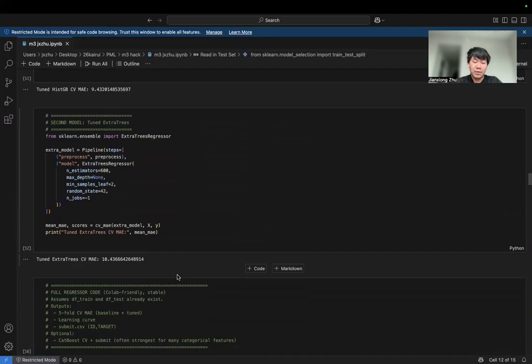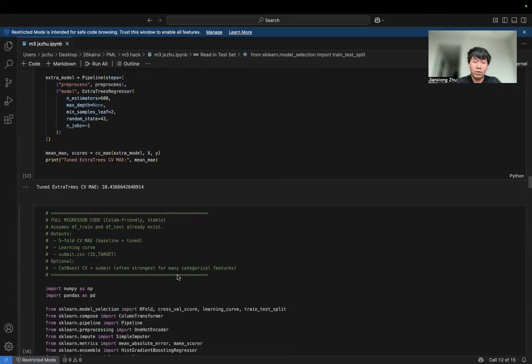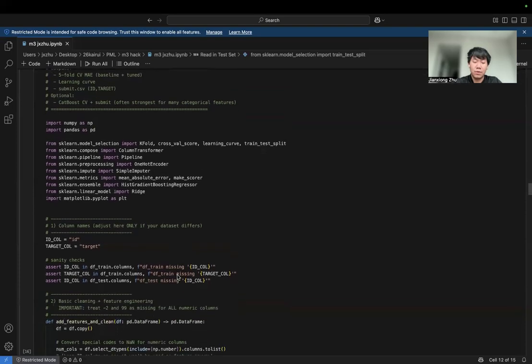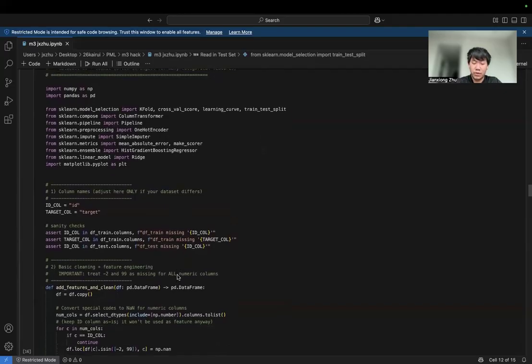When I examined the target variable, I noticed that the energy consumption has a long tail distribution. There are many households with moderate energy use and a small number with extremely high consumption. This makes regression harder because larger values dominate the error. To address this, I applied a log transformation to the target variable during training and converted the predictions back to the original scale afterward. After evaluating on a validation split, the real MAE improved to about 9.19, which is a meaningful improvement over the earlier model.